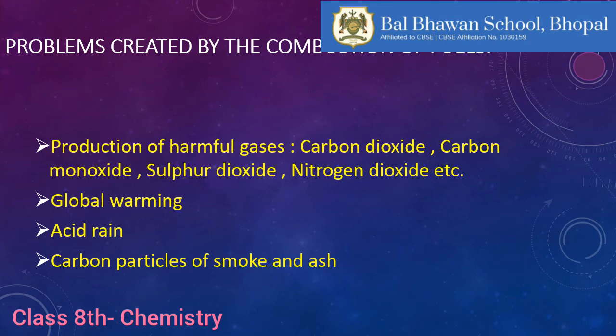Sulfur dioxide and nitrogen dioxide, when present in the atmosphere, react with rainwater and produce sulfurous acid and nitric acid. When these acids are mixed in water, such rain is known as acid rain.